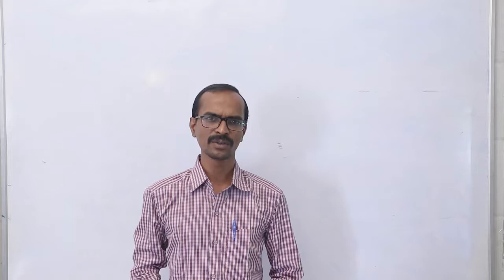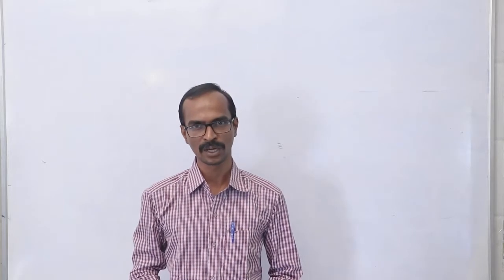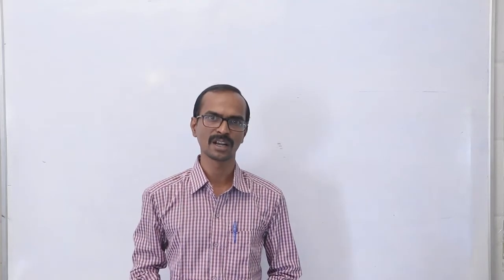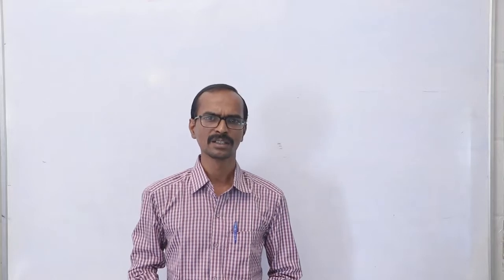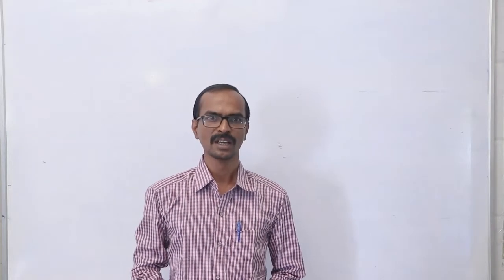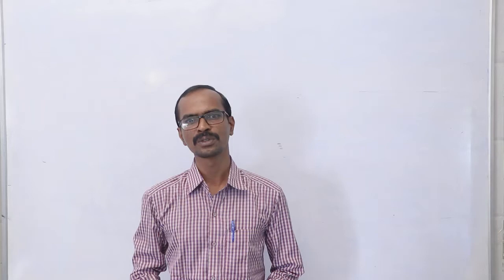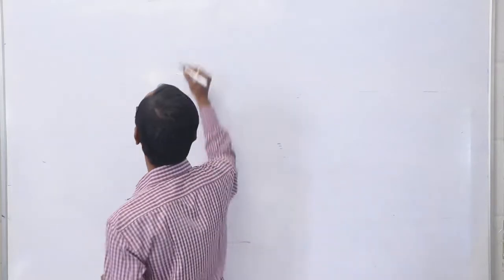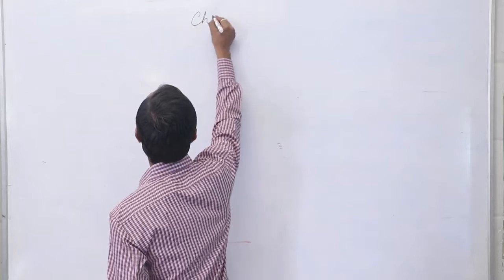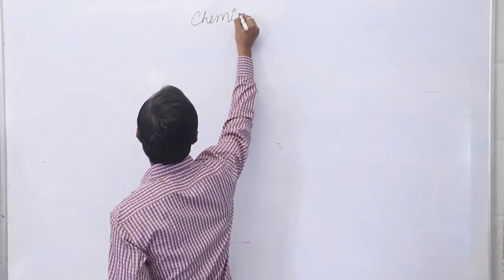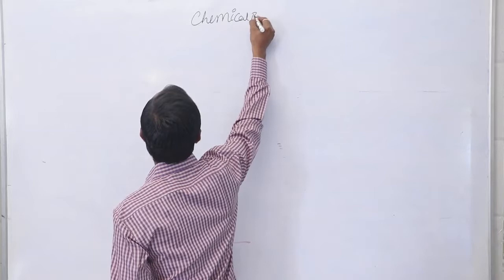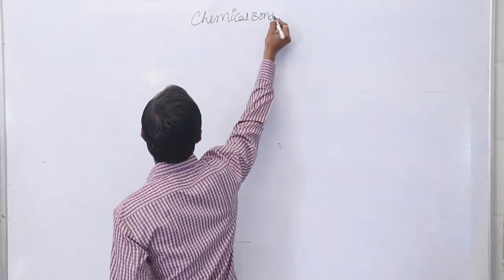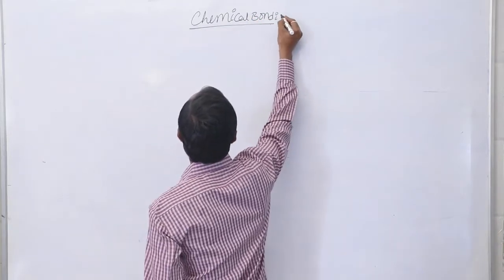In the last video, we discussed chemical bonding and its introduction, and we completed the Lewis dot structures. In the current video, we are going to discuss valency bond theory. But before discussing valency bond theory, let's have a look at the basic fundamentals we learned in the first video. What are they?